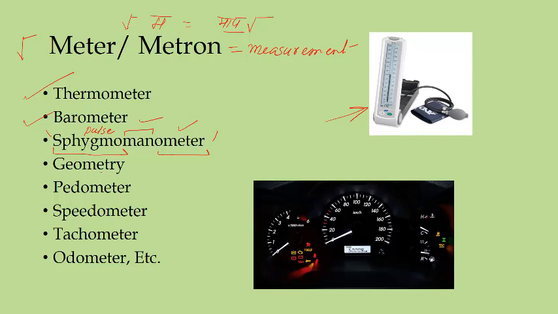Sphygmomanometer. Okay, geometry you have. Okay, so geo is earth and metry or metron is measurement. So in geometry you will have the measurement of earth surfaces. Okay, different surfaces like triangle, circle, rectangle, and so many other things.